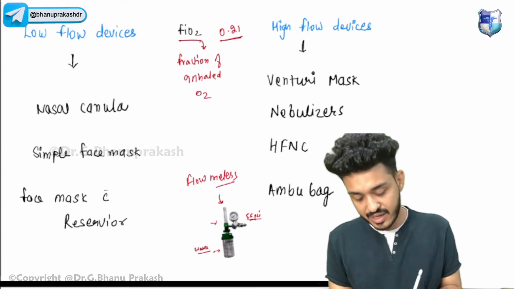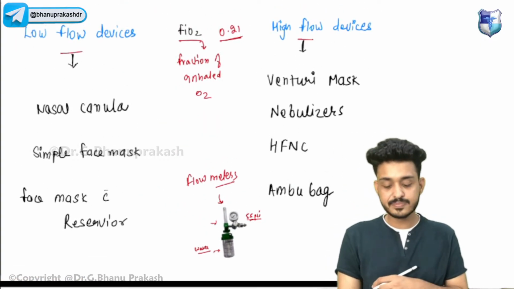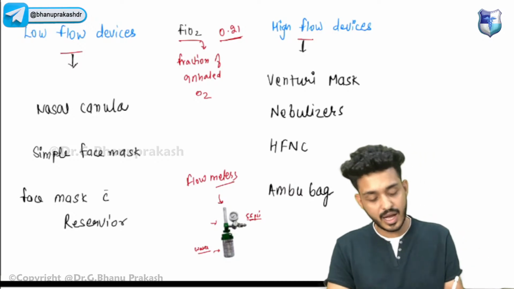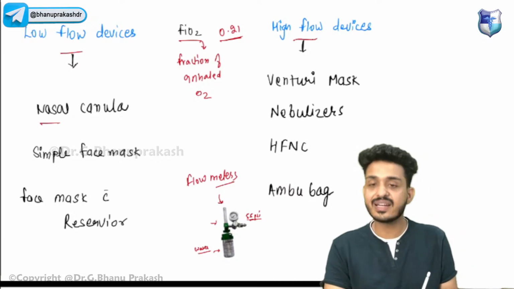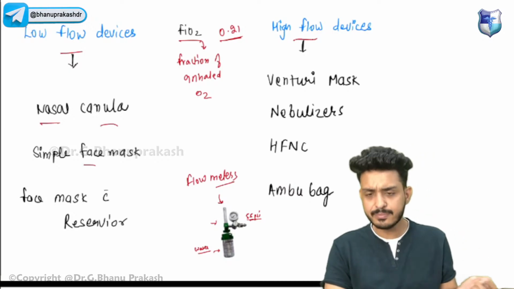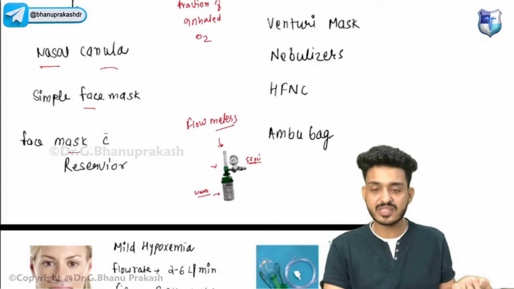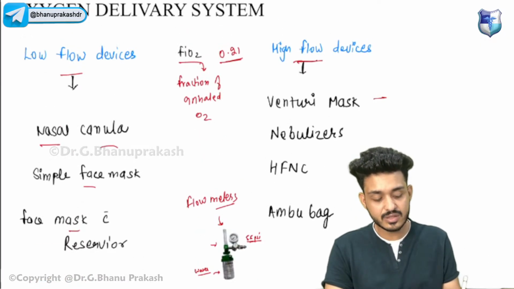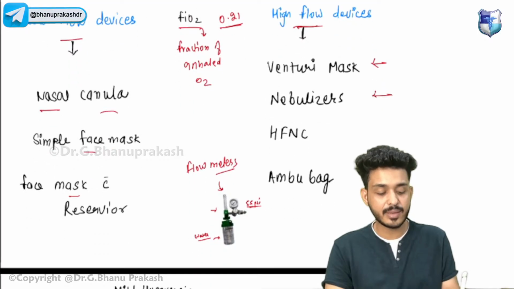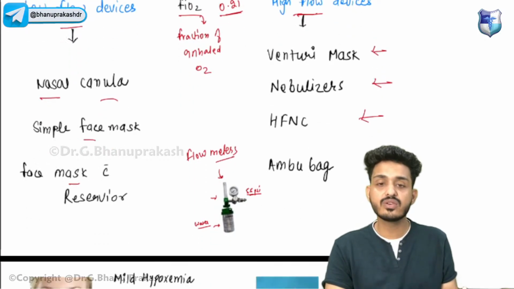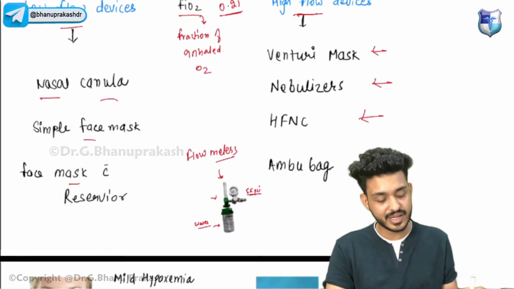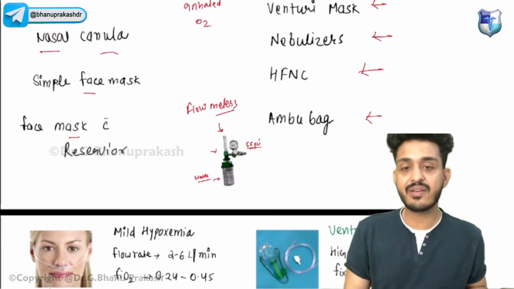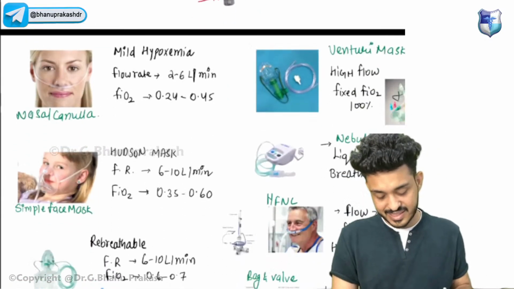Now let's see, we have two types of flow devices: low flow devices and high flow devices. Among low flow devices we have the nasal cannula, simple face mask, and face mask with reservoir. These are your low flow devices. High flow devices: first is the venturi mask, second is the nebulizer, third is the high flow nasal cannula, and lastly the ambu bag. Okay, let's see them one by one.